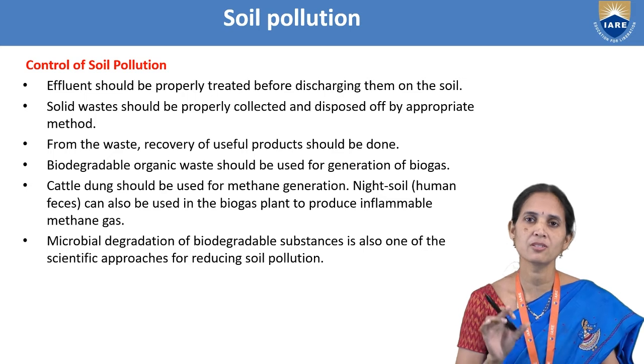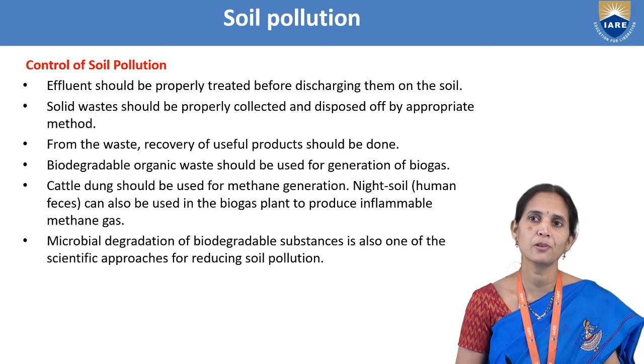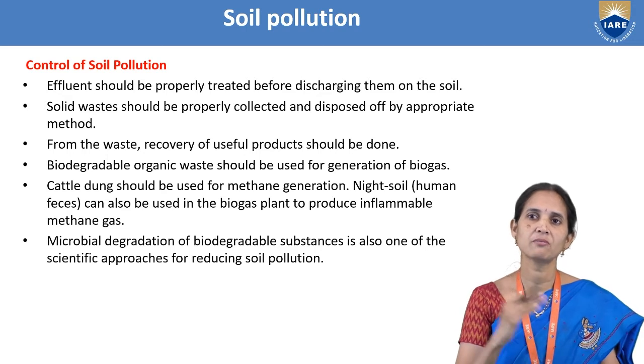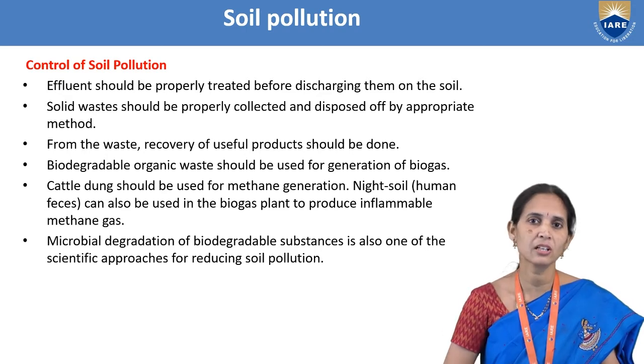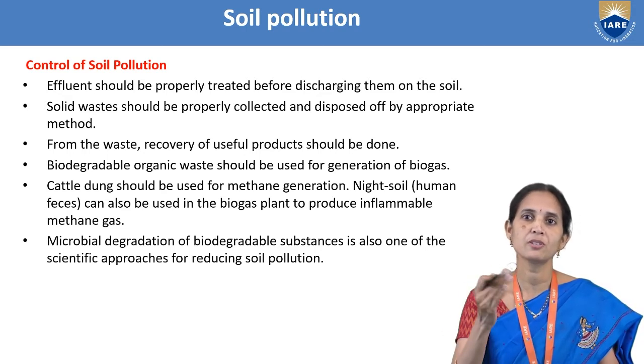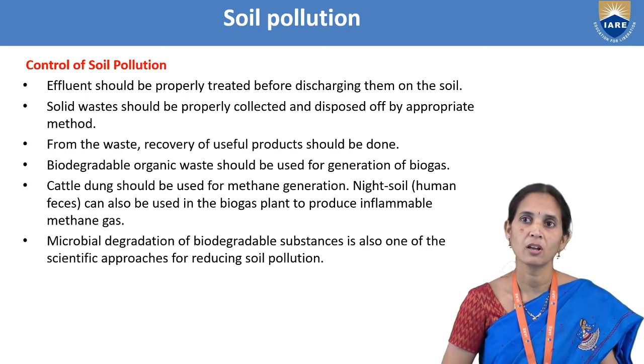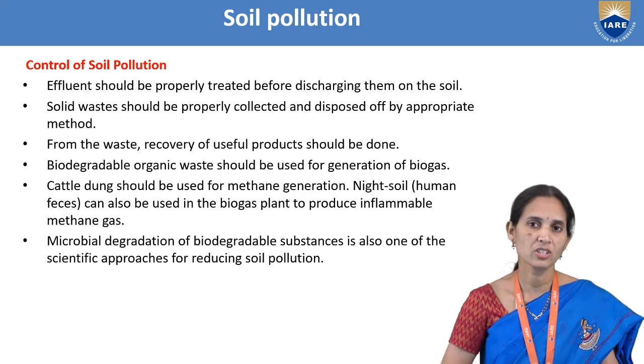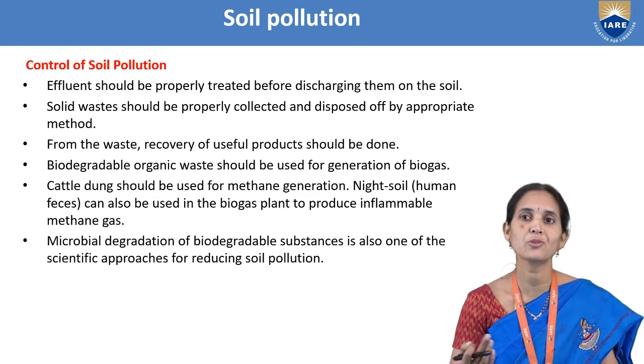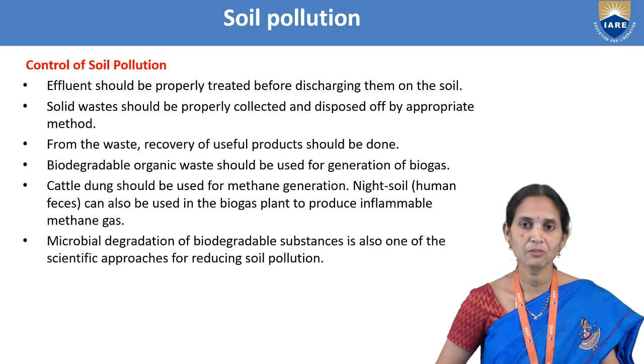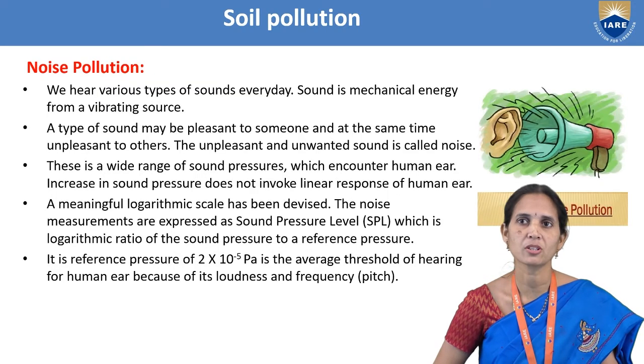So first of all, we understood how to control soil pollution. We have to separate dry waste and wet waste, and we can go for the recycling process. We can also take the biodegradable organic waste and go for generation of biogas, and we can produce methane. In that way we can control soil pollution.